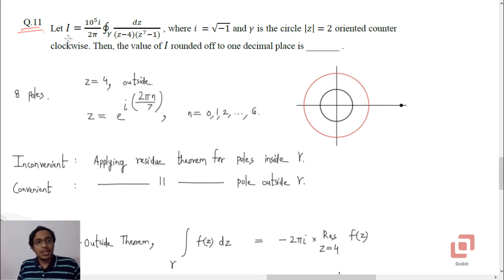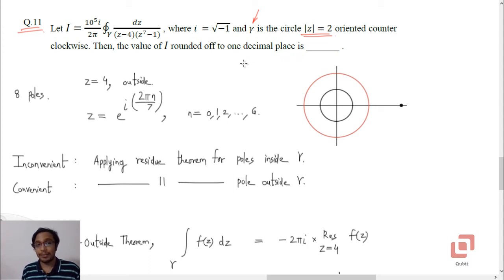So let I be 10 to the power 5 into square root of minus 1 upon 2 pi into the integral of 1 over z minus 4 into z to the power 7 minus 1 along gamma. So gamma is the closed curve, mod z equal to 2, oriented counterclockwise. Then find the value of I rounded off to 1 decimal place.